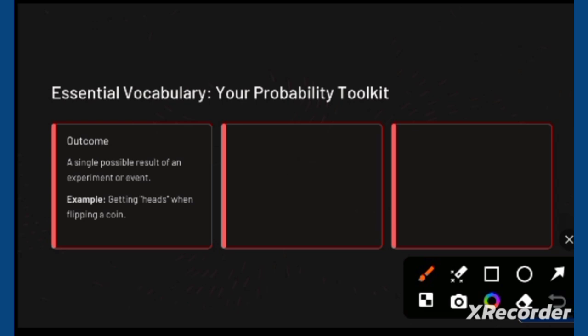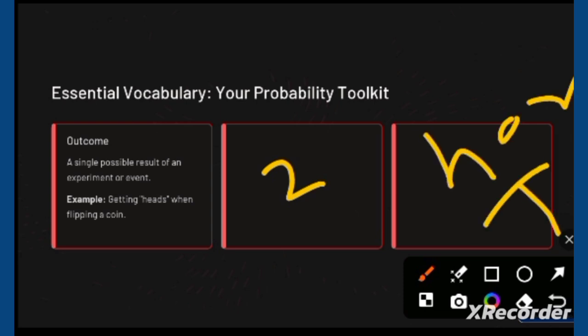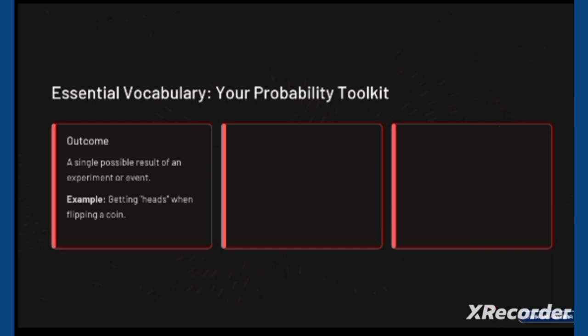If you flip a coin, there are two possibilities, so there will be two outcomes. It may be head or tail. There are two possibilities, and the outcomes are two. So now move to our next slide.